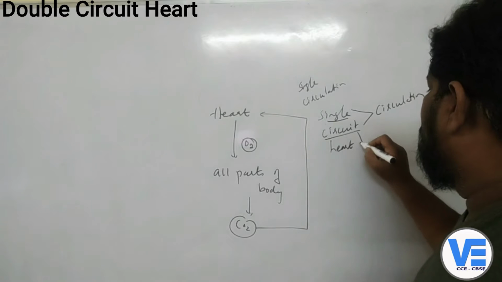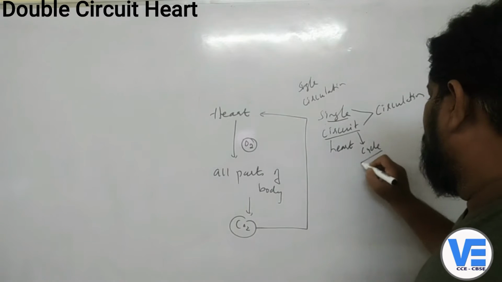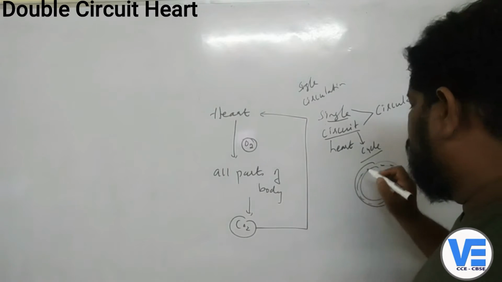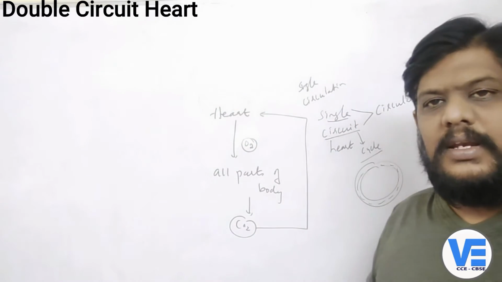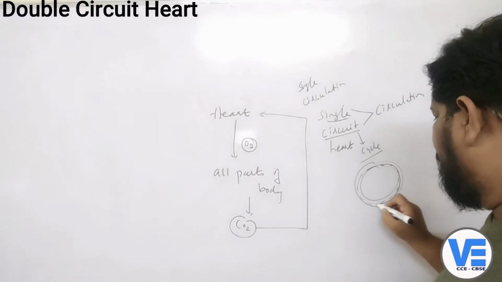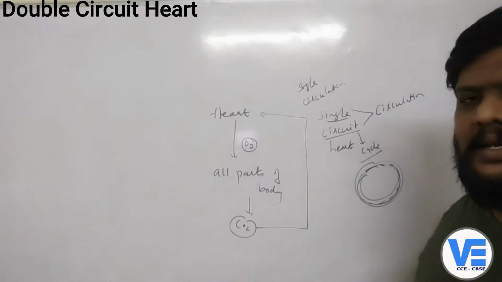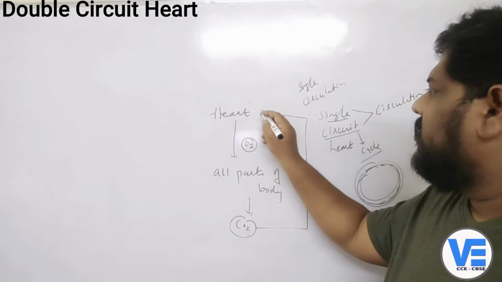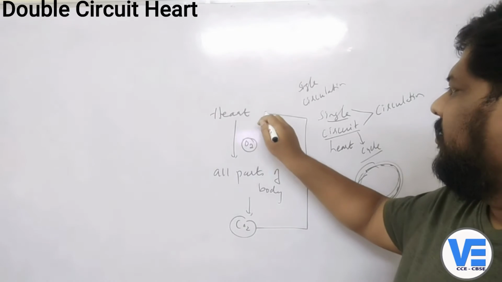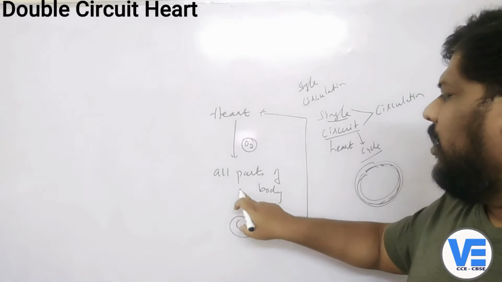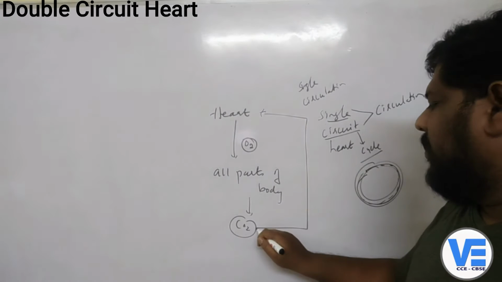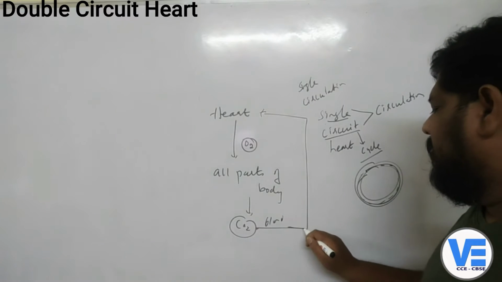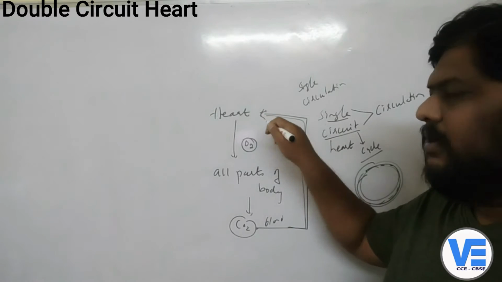What is circuit here? It's a cycle. Okay, like a running track. So you just look at the running track. So it's a cycle, right? If you run here, it will end at some particular place. So in the same way, the heart is also sending the blood, and it is going to all parts of the body and releasing the carbon dioxide, and the same blood is returning back to the heart.